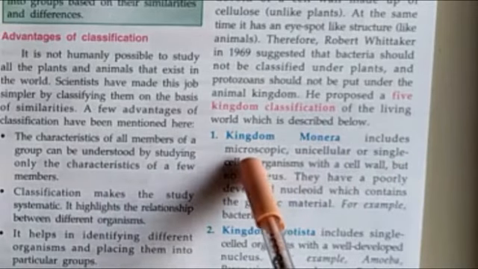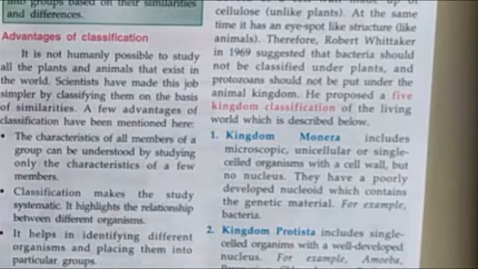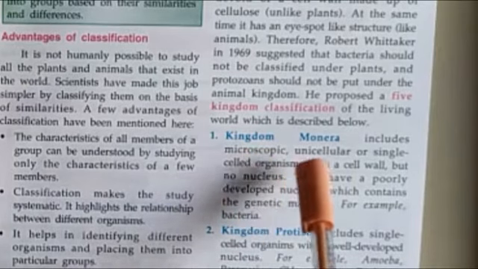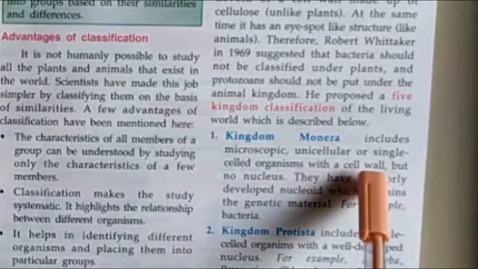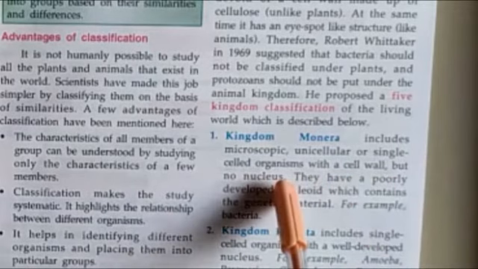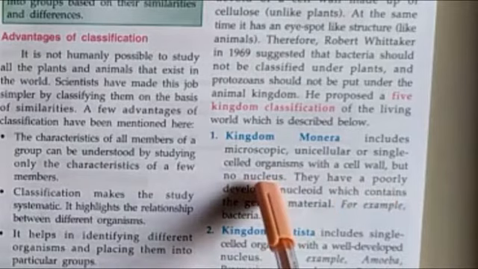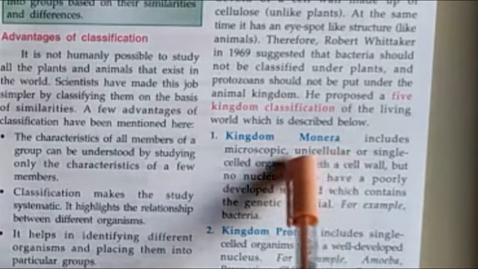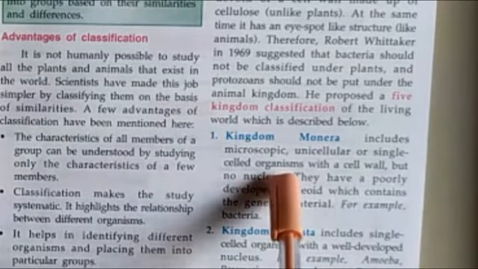It includes always microscopic organisms. Microscopic means they are so small that you cannot see them with the naked eye; a powerful microscope is needed to observe them. They are unicellular, or single-celled organisms, with a cell wall but no nucleus. Unicellular means having one cell.